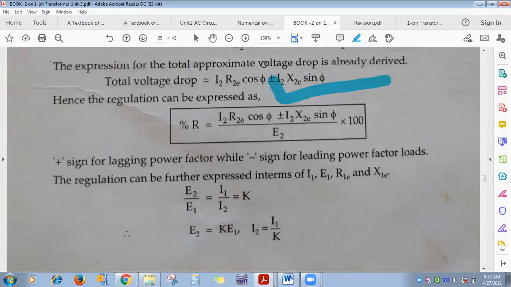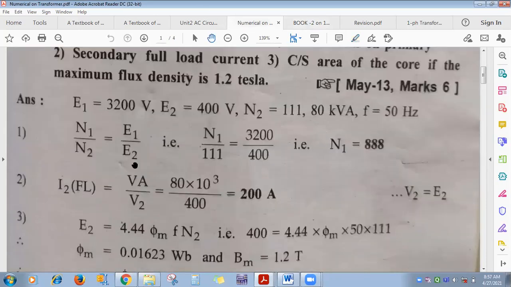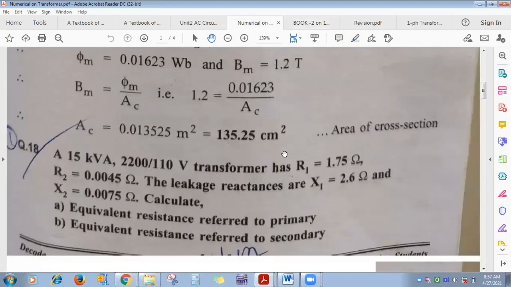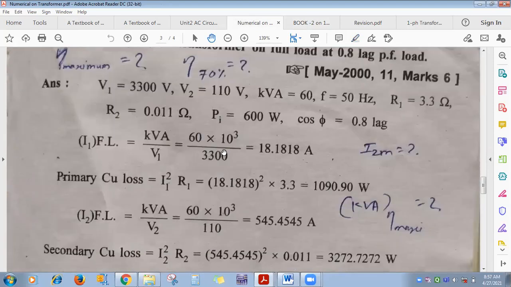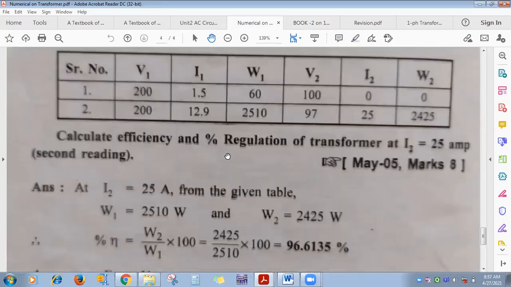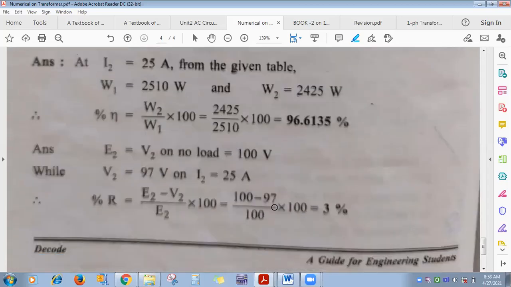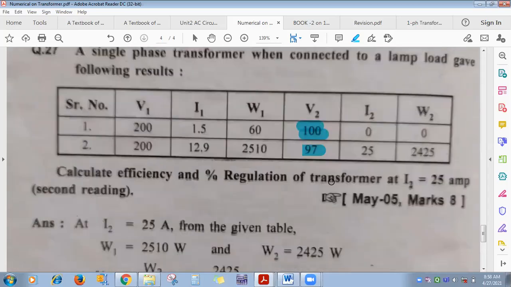And one more thing, this type of numerical we have seen. This one you do, refer to this transfer of parameters we have seen, this one also, efficiency, and the last one, see this one. This 100 volt is E2, and using V2 calculate the voltage regulation. At no load I2 is 0, W2 is 0, that's why voltage regulation is 0 and efficiency is also 0. Over about the transformer for second unit.